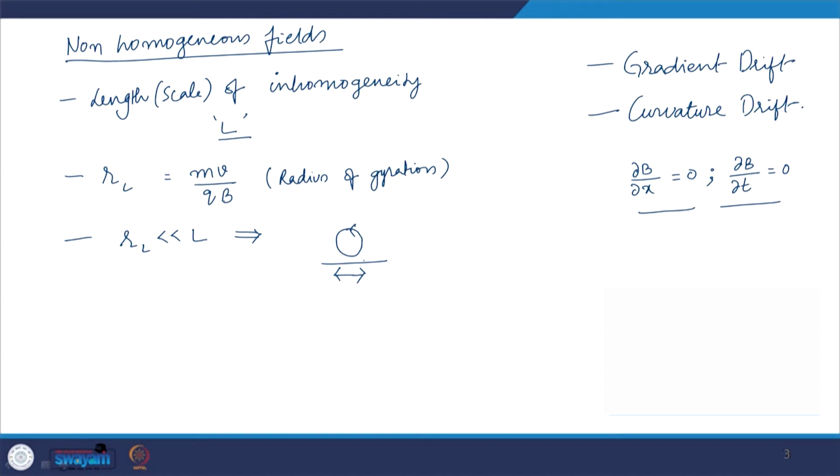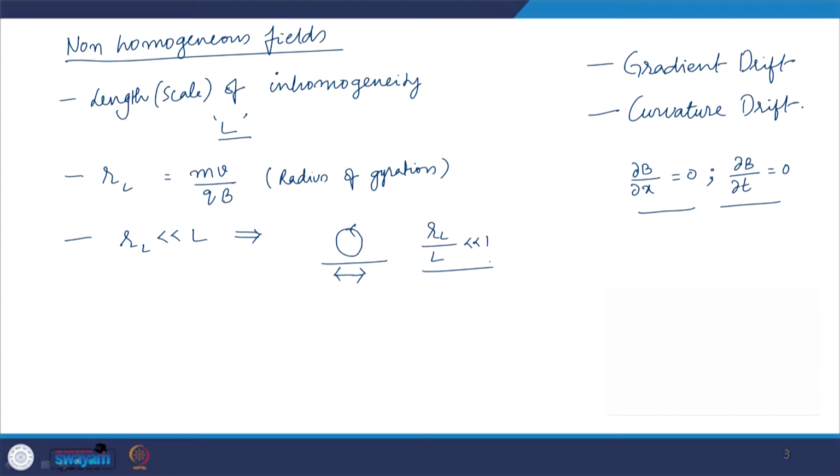It is not a possibility that is ruled out, but rather we want to make things simple. So, we say that within one radius of gyration, within one orbit itself, the magnetic field is not changing so much. That is just something we want to keep for the mathematical approach to be simple. So, RL by L will be much less than 1.